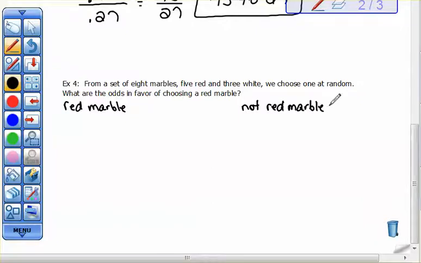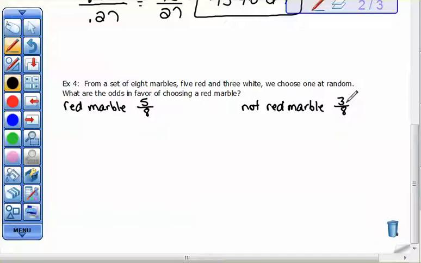Alright, so if we have a set of 8 marbles, 5 of them are red and 3 are white, then we want to do our probability of getting a red marble first. So that would be 5 out of 8. The not red marble, or white, would be 3 out of 8.